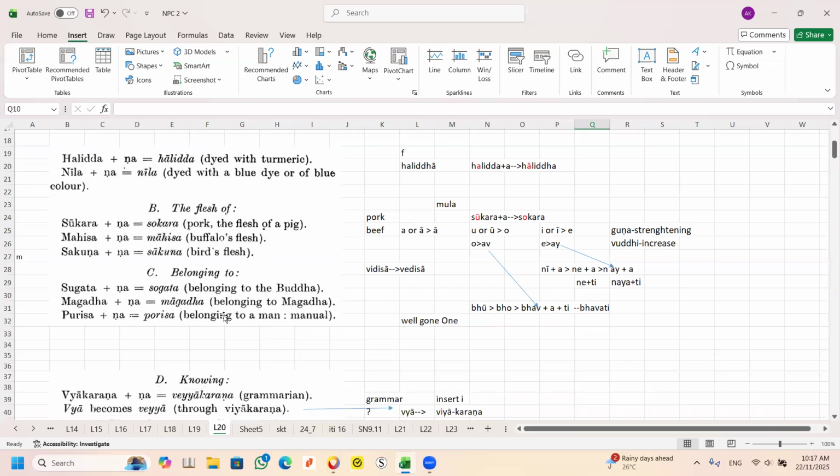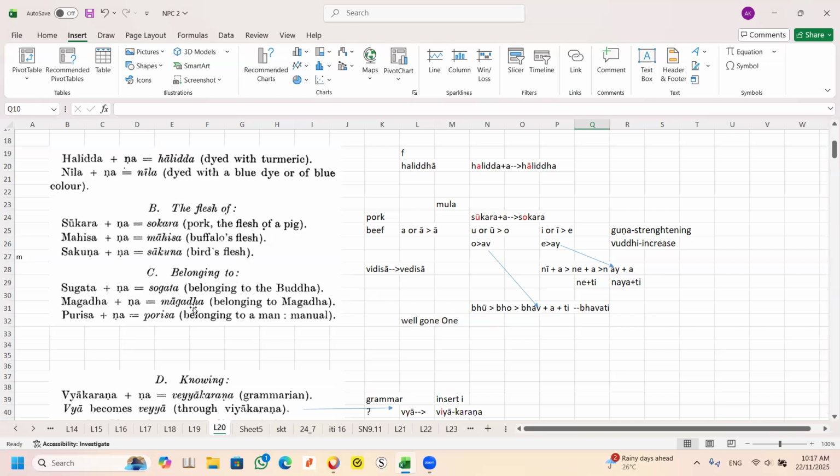So the next thing, you have to look at the top line, this line. Number C is belonging to. So that means belonging to, this is talking about a clan. Clan, this is a clan. So is it Sugata? Su is well. Gata is gone. Well gone.